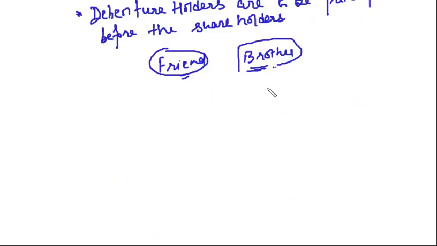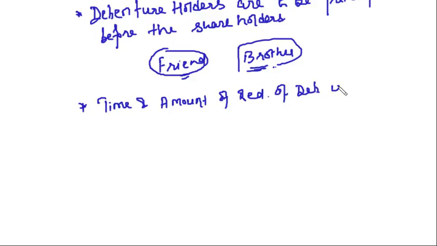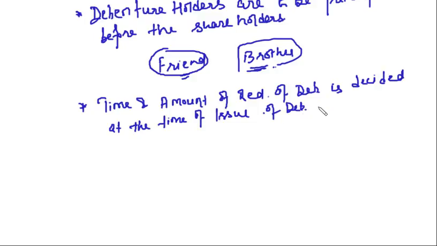Right? Now, another thing we say, time and amount of redemption of debentures is decided at the time of issue of debentures only.